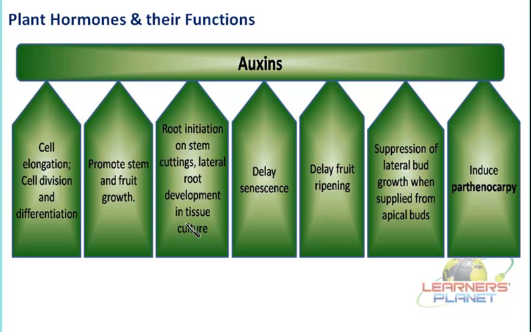But in the case of tissue culture, these hormones have a specific role. Over there, they cannot initiate the process of shoot development, but roots can be initiated on the stem cuttings. You know what is meant by tissue culture? It is a technique which is used to propagate small parts of the plants into many plants.